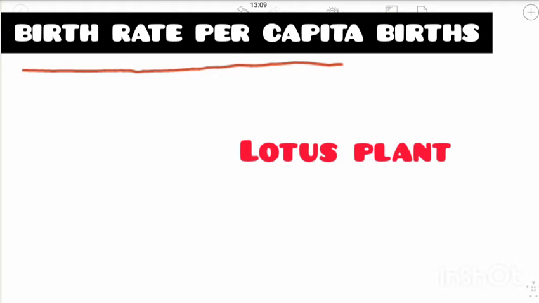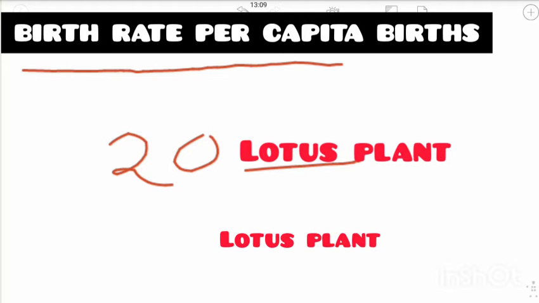Take for example, there are 20 lotus plants. In the next year, there are 8 new lotus plants. Okay. Earlier there were 20 lotus plants. After a year there were 8 new plants.